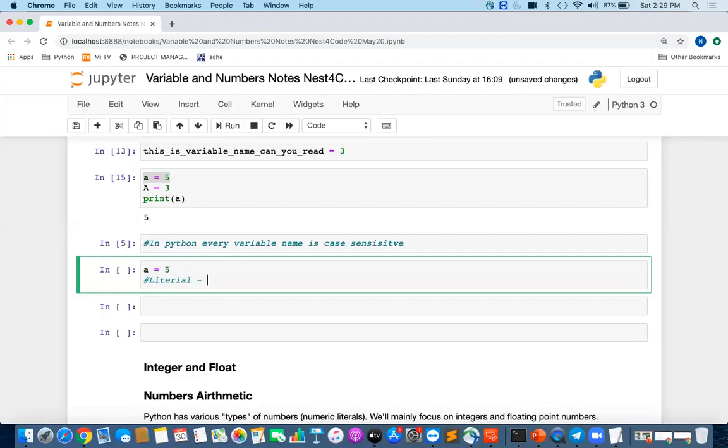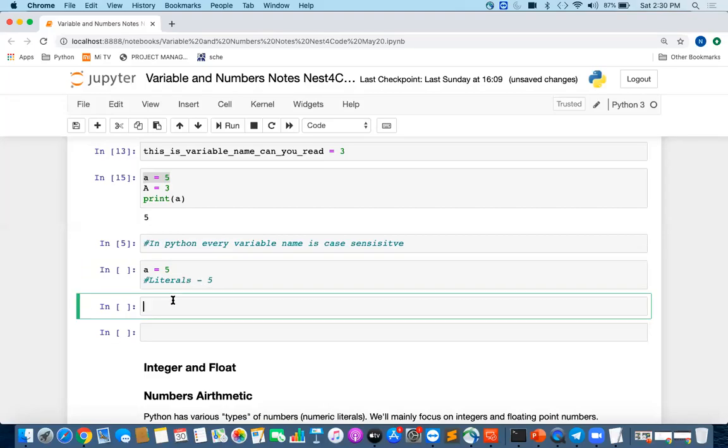So this 5 is a literal. What does it mean? It is a constant value and you cannot change its meaning. It will always be 5. And you cannot change the literal meaning of this. If I say 5 equal to 4, can we make 5 equal to 4? Would it be possible? No, right? We cannot change whatever is the meaning of 5. 5 will always be 5, right?